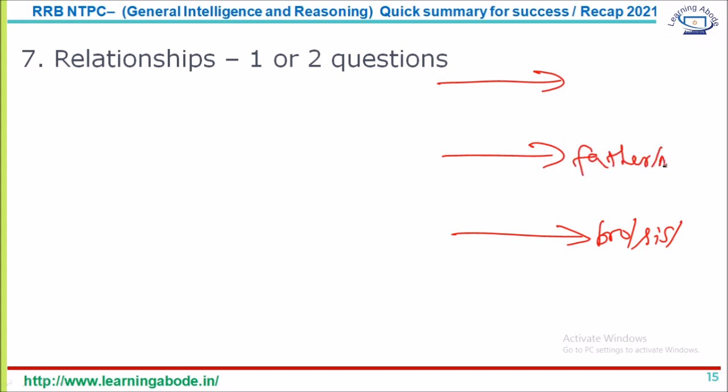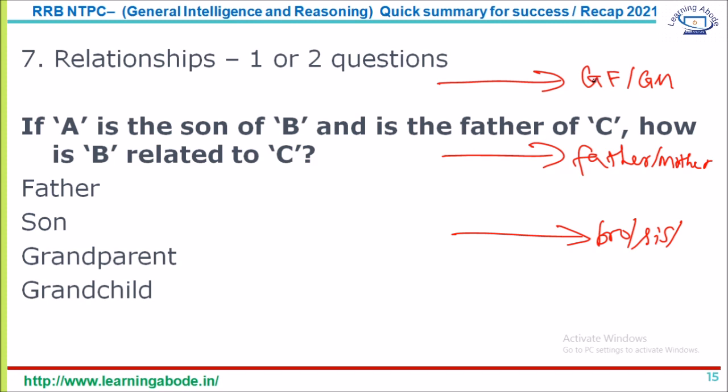And then father, mother, uncle, aunt. And then grandfather, grandmother, all of them in the same level. It should be like a hierarchical diagram. So that makes it easy for you to get the answer. So for example, let's look at the question that is given here. Again, there's a previous year question.